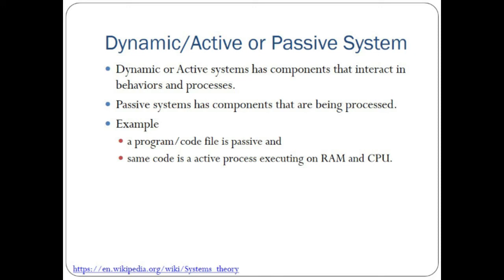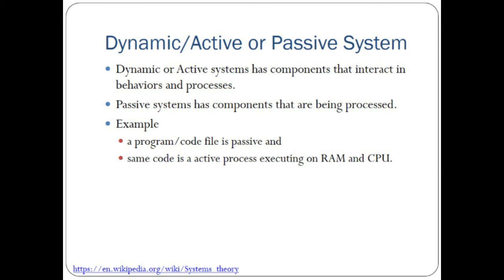Now we go to the second thing, the passive system. Here, components are processed in isolation and can process themselves in isolation. So the system has components that are being processed. When a particular component is processed and you get a result out of it, and you don't need any other component to work together with it, that is an isolated component and that is a passive system. This is what we are talking about. When there is interaction, it is dynamic. When isolated, it is passive.